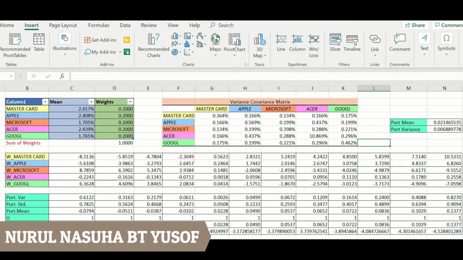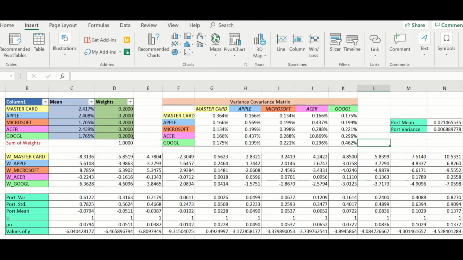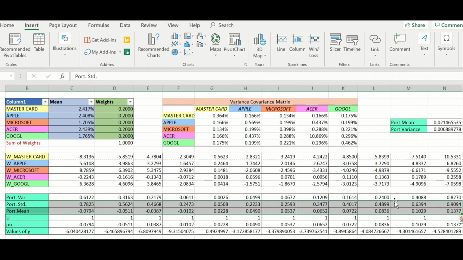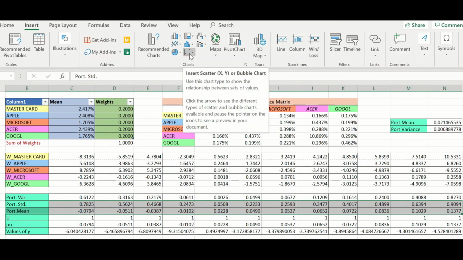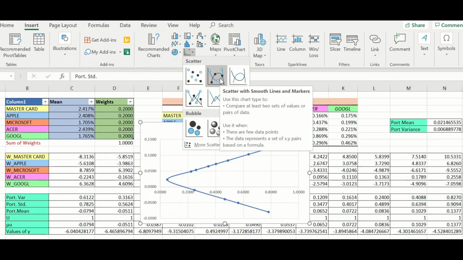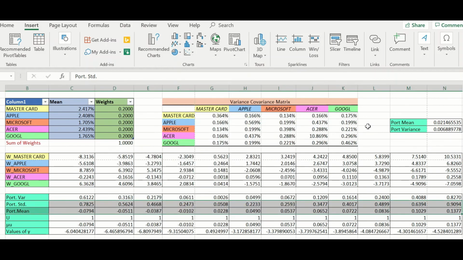My name is NASUHA. I will explain how to plot the graph of portfolio efficient frontier. For the graph of portfolio efficient frontier, we use the value of portfolio standard deviation as x-axis and value of portfolio mean as y-axis. To draw the graph, we highlight all the values for portfolio standard deviation and portfolio mean. Then we go to insert, and under charts, we choose insert scatter and pick the scatter with smooth lines and markers.